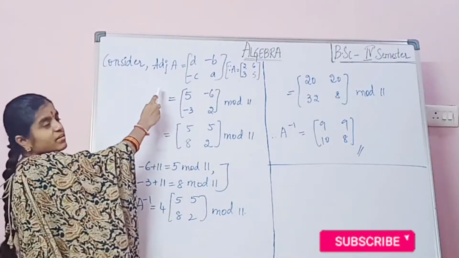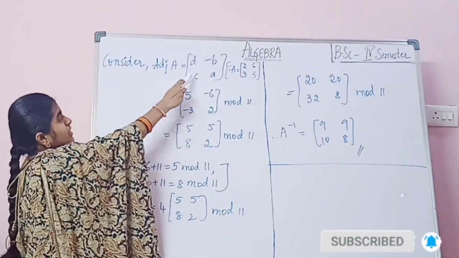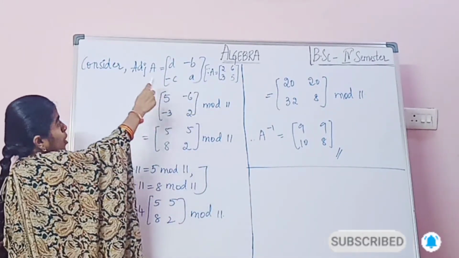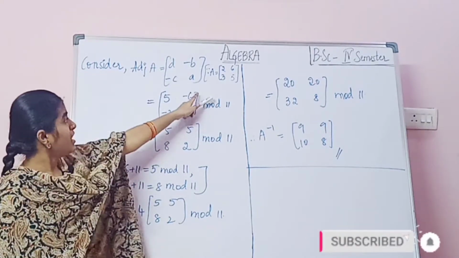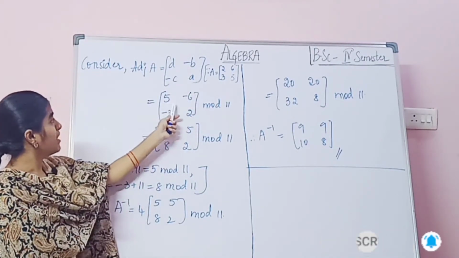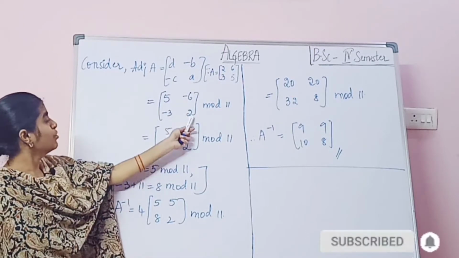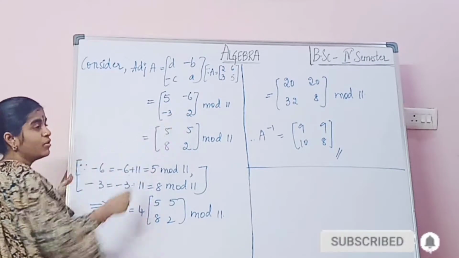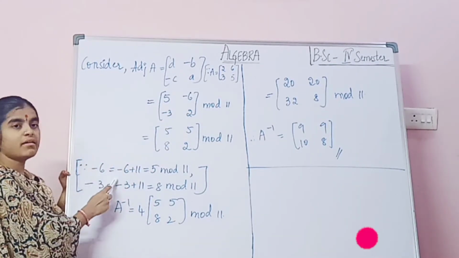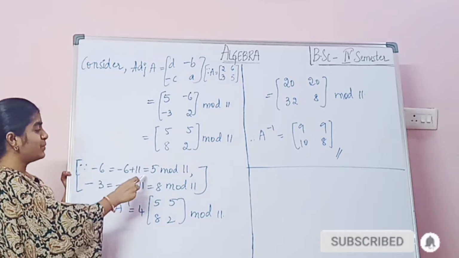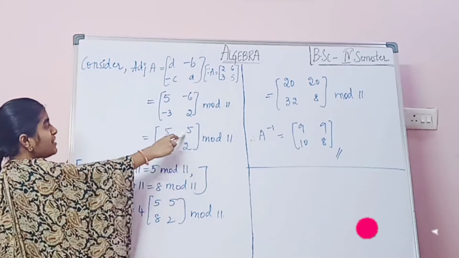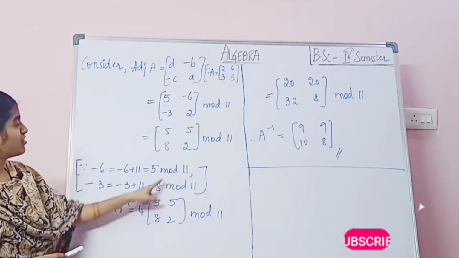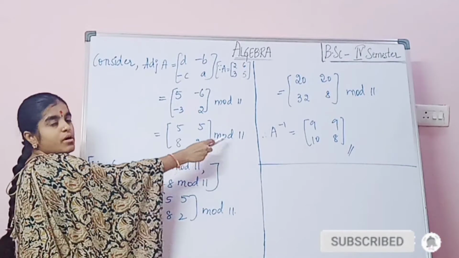So now consider adjoint A equals [D, minus B; minus C, A]. Now we have to write the given matrix in the form of adjoint A, so we have to substitute these values. D means 5, minus 6, minus 3, 2 mod 11. Now 5 as it is. Minus 6 equals minus 6 plus 11, which equals 5 mod 11. Now minus 3 equals minus 3 plus 11, which equals 8. So 5, 5, 8, 2 mod 11.